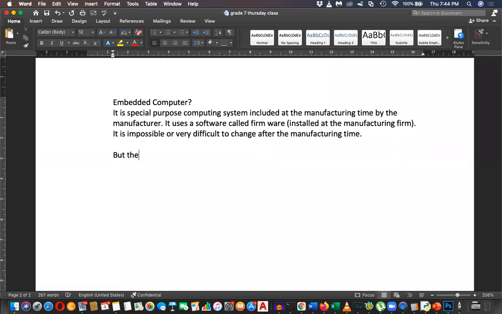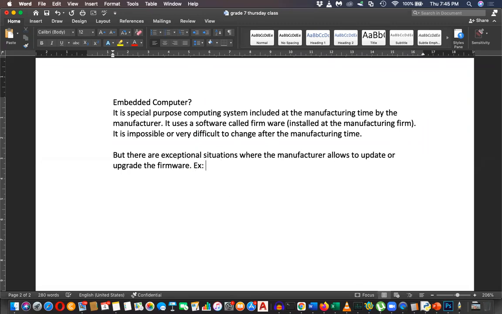But there are exceptional situations where the manufacturer allows you to update or upgrade the firmware. There are exceptional situations where the manufacturer allows you to update or upgrade the firmware.